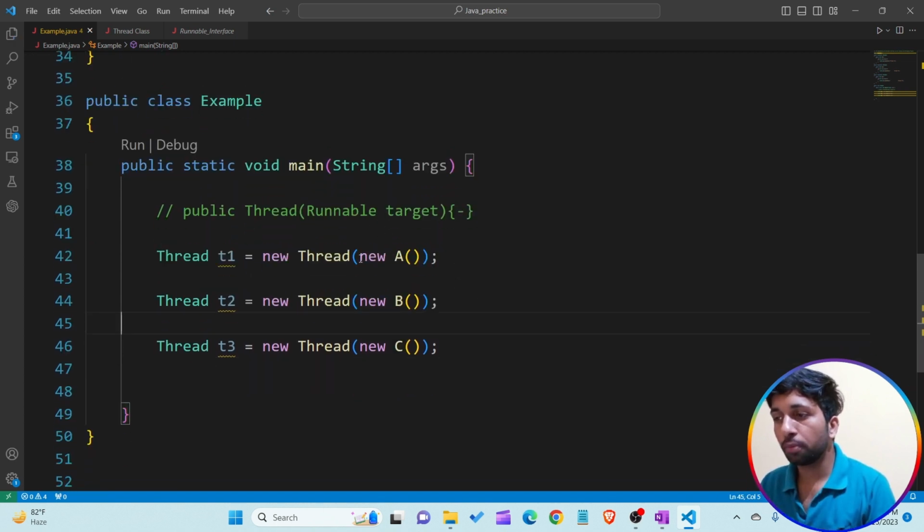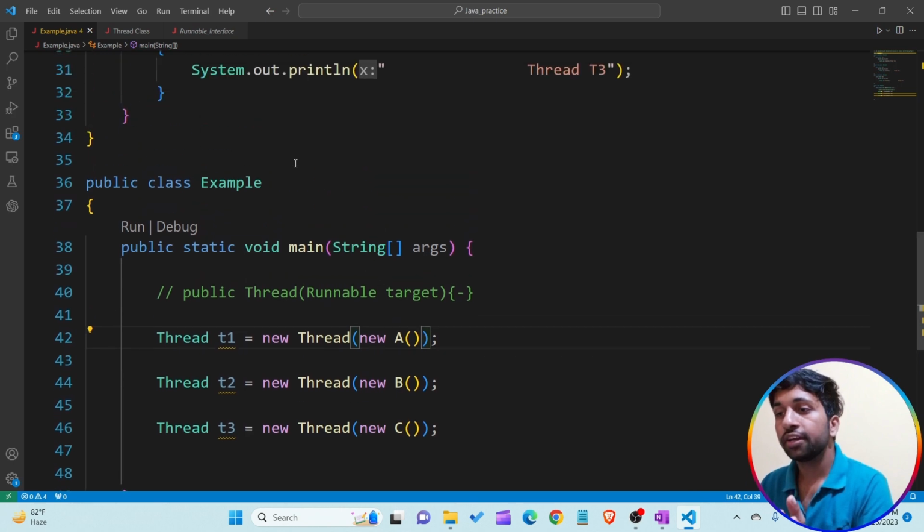When you are passing the object of class A into the Thread class constructor, a Runnable interface reference variable is present in that constructor. Understand? This Runnable interface reference variable is only able to take the reference of a class which implements the Runnable interface. So class A implements the Runnable interface, and without any error it is able to take the reference of class A.